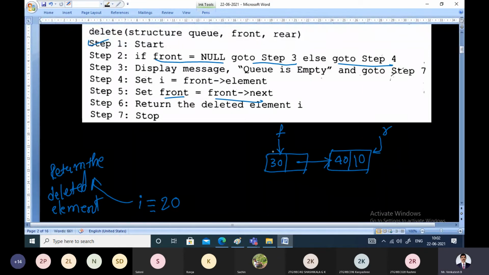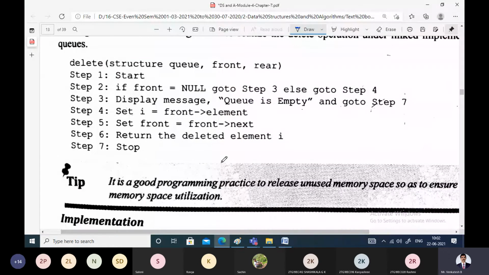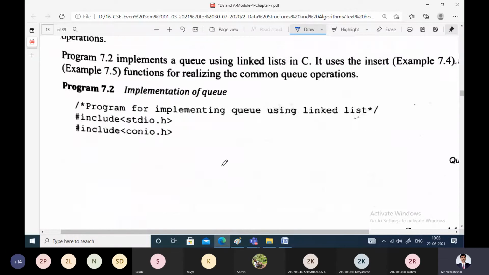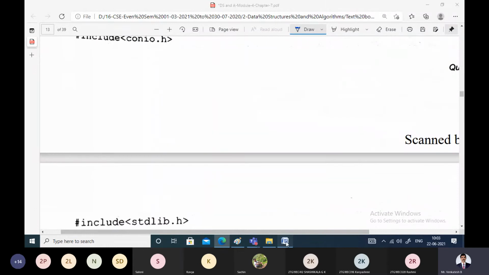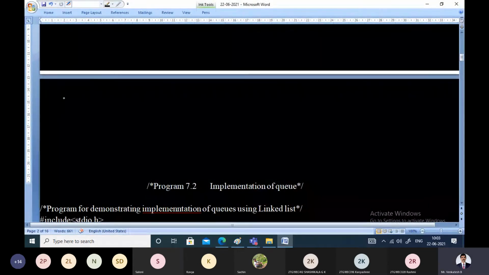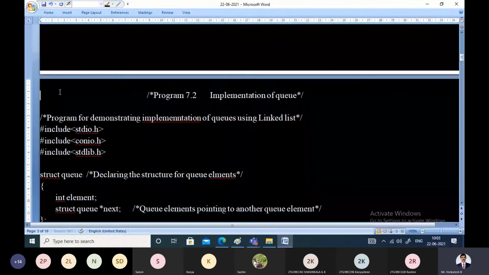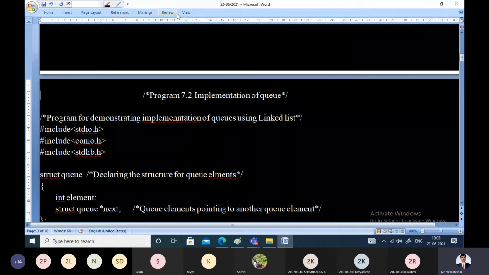This is how we go on deleting all the elements of the queue in the linked implementation. In linked lists we have studied one concept: inserting an element at the rear end and deleting an element from the front end. That is nothing but a queue. The same queue function program we are studying here. Once again, no big difference in that one. So briefly, I will cover the program. It is like a recapitulation of the old program we have studied. All the aspects are the same here.